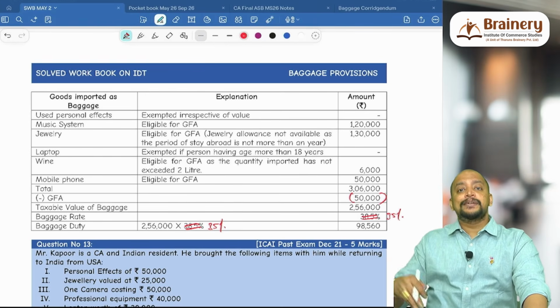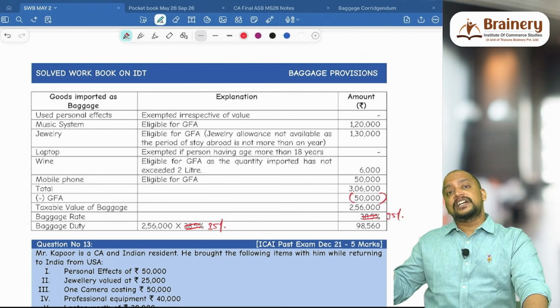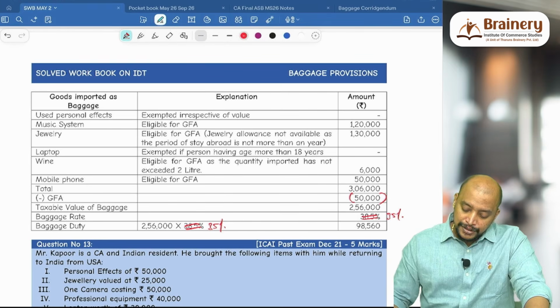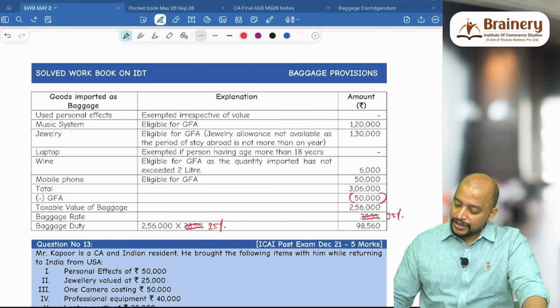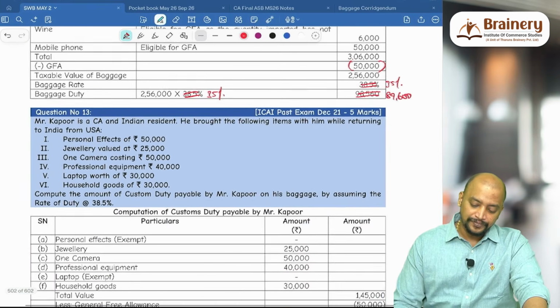Beyond that limit only, the general free allowance is not available, which means it's not part of baggage duty, and that will be charged at the respective rates. Okay, so 35%: 2,56,000 into 35%, that is 89,600 will be taken.